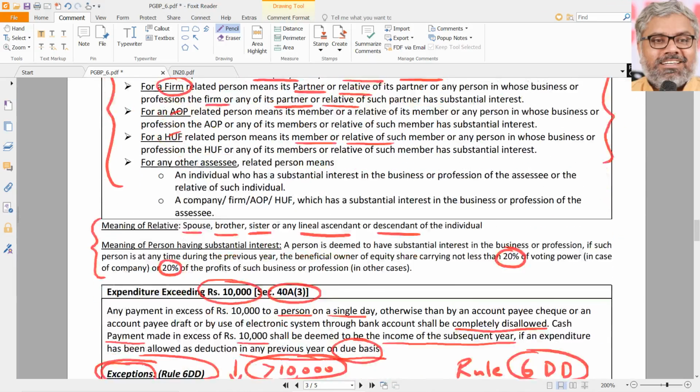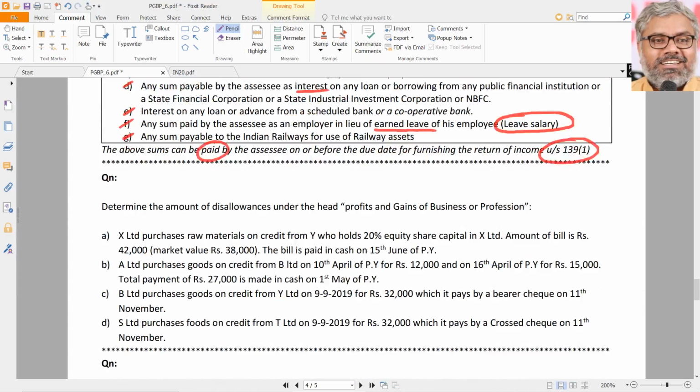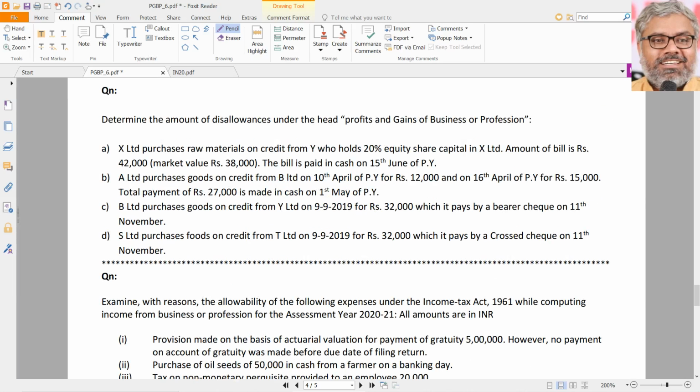What about sole proprietors? Sole proprietors, it will not be deductible anyway. Why? Because it is a fictional transaction. Sole proprietor is giving himself salary, he is giving himself interest on his own capital. It doesn't make sense. It is illogical to treat that as an expenditure of the business, because business and the proprietor are one and the same as far as the Income Tax Act is concerned.